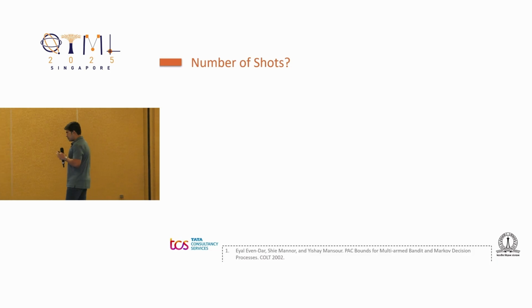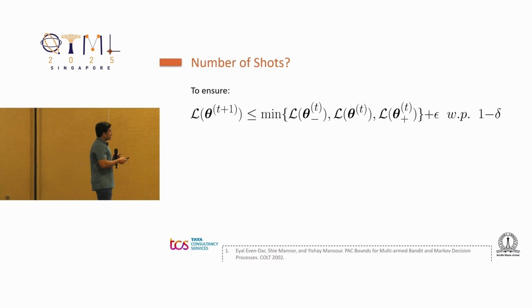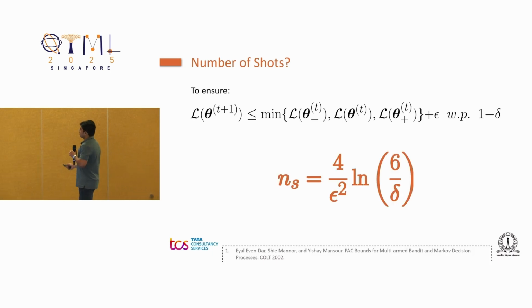So as we have discussed a couple of times now, we only have access to unbiased estimators. But how many shots should we use to calculate those unbiased estimators? If we want to ensure that we are epsilon close to the argmin or the minimum of the objective function over these 3 points, and we want to have that with a probability of at least 1 minus delta, then this is the number of shots we should use for each evaluation of the objective function or the expectation values.